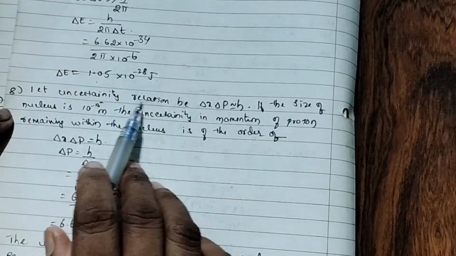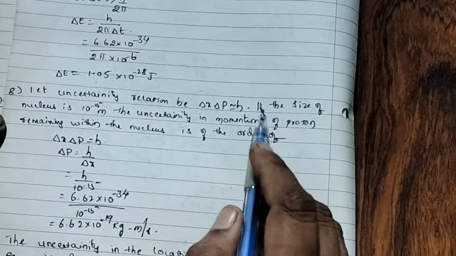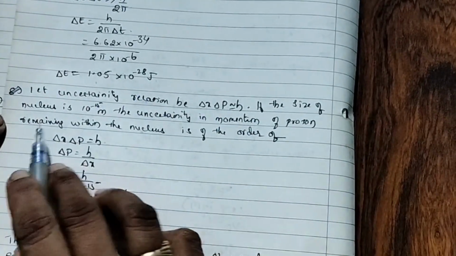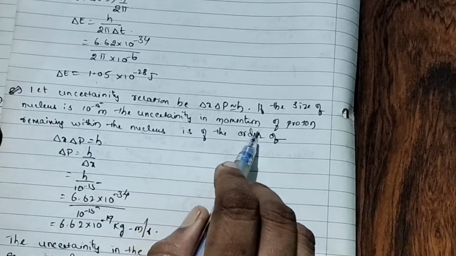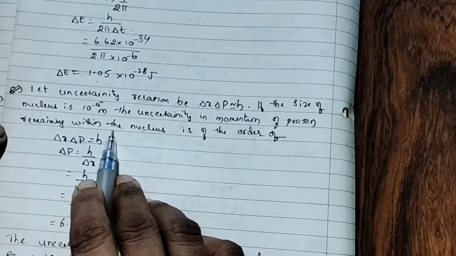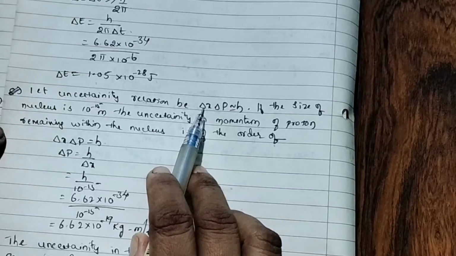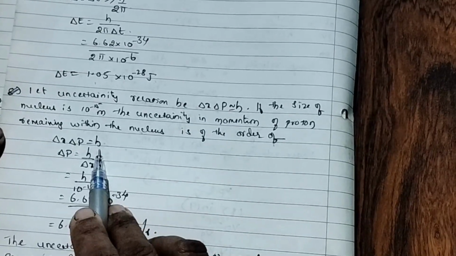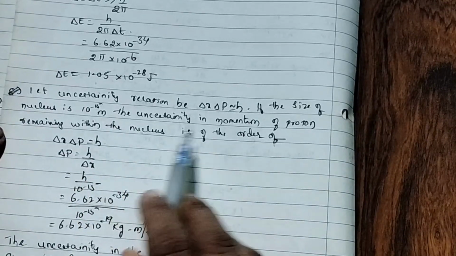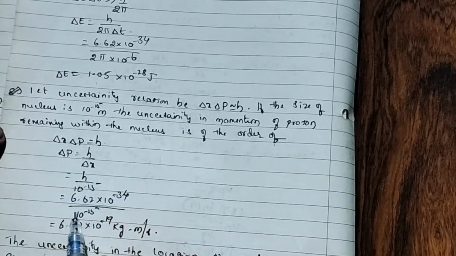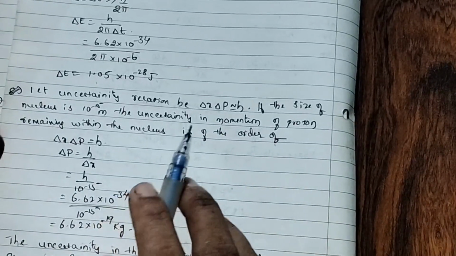Now next, let the uncertainty relation be delta x delta p approximately equal to h. If the size of the nucleus is 10 to the power of minus 15 meter, the uncertainty in momentum of a proton remaining within the nucleus is of the order. So he gave delta x delta p approximately equal to h. The size of the nucleus he said 10 to the power of minus 15 meter. The uncertainty in momentum of a proton within the nucleus, he is asking.